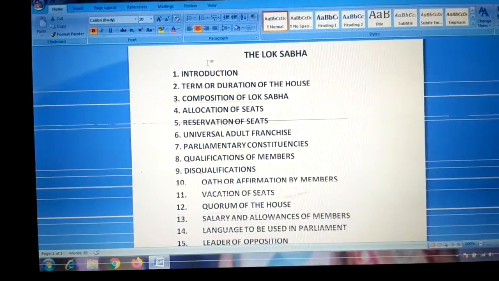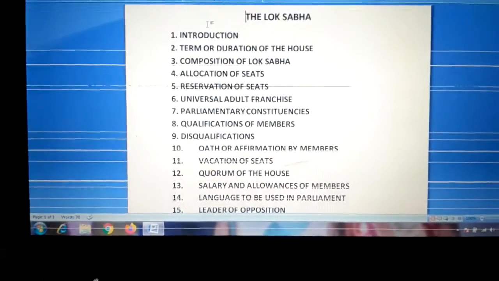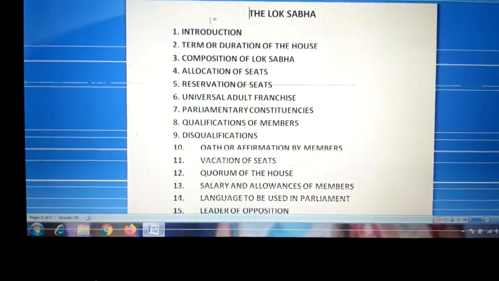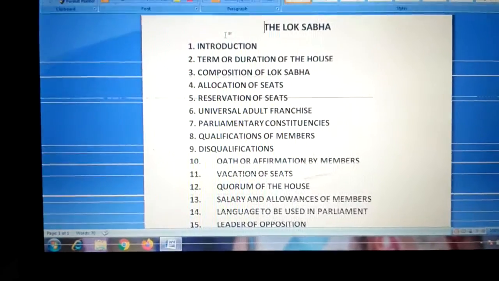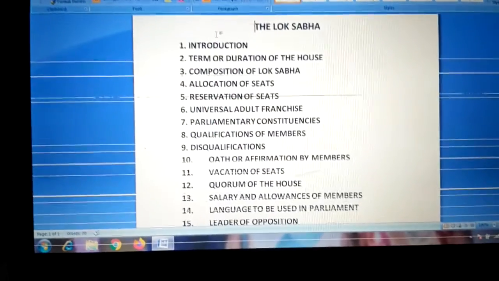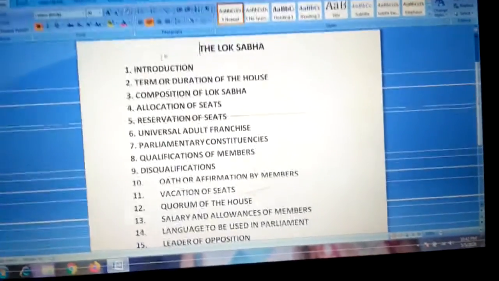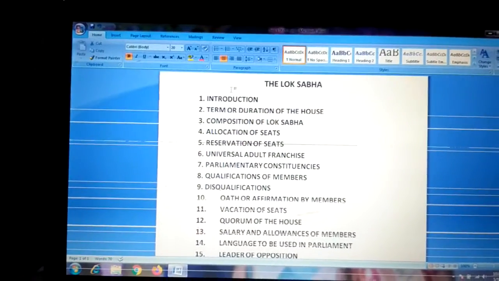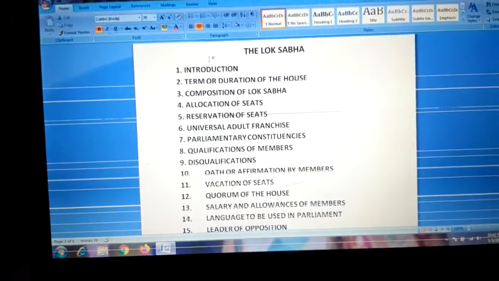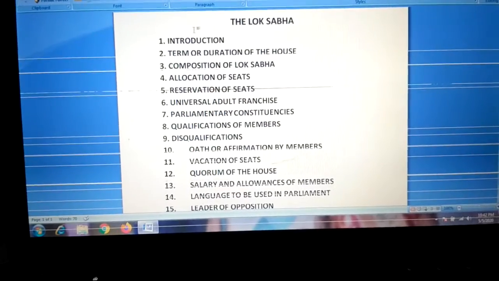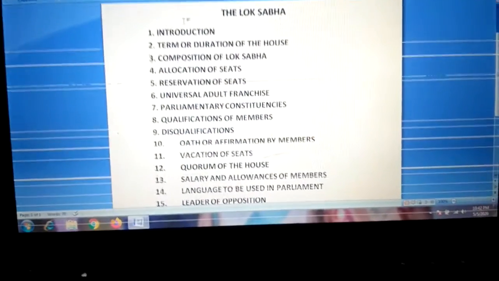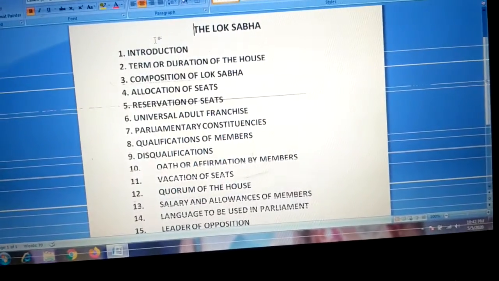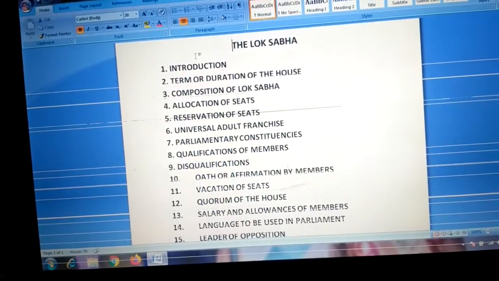So these 3 points, must be a citizen of India, not less than 25 years of age, and possess other qualifications prescribed by Parliament, are very important for qualification of members. Okay.